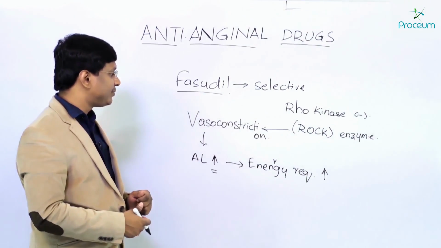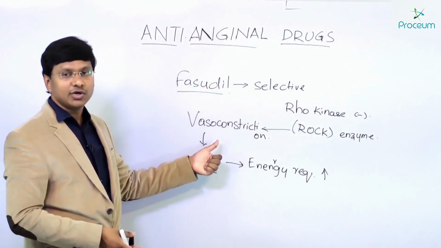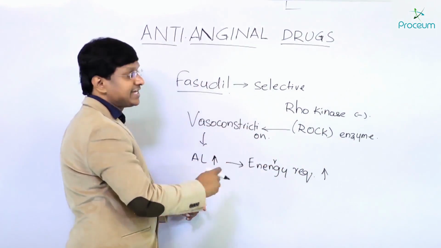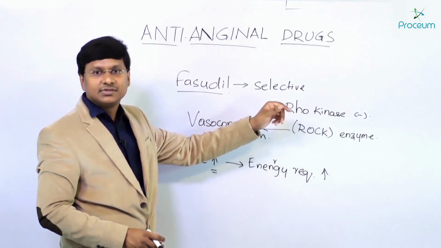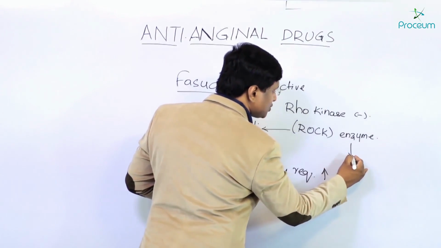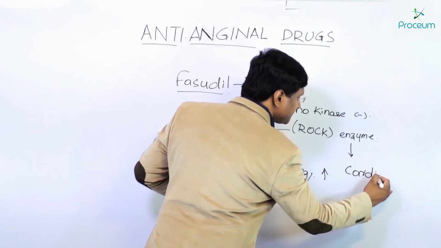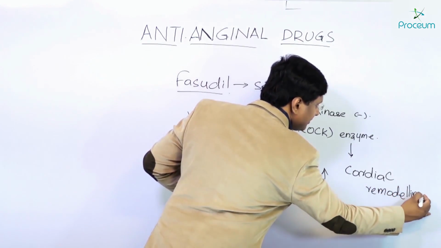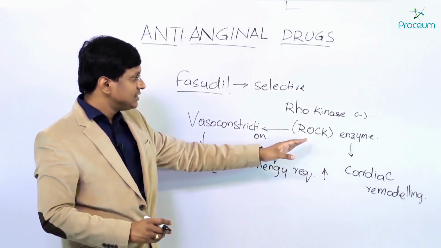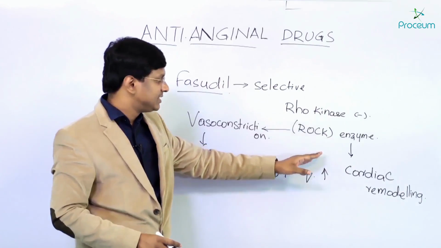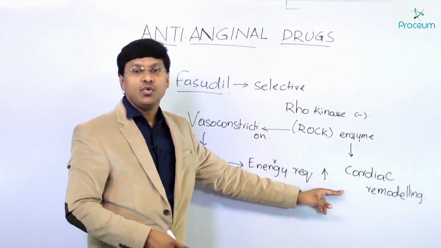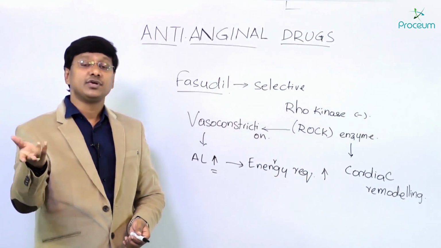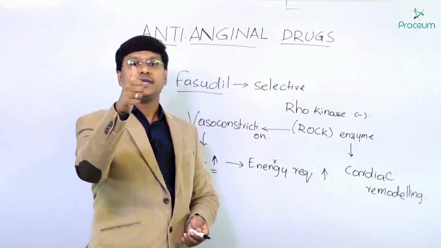The other important point is that the ROCK enzyme, that is Rho-kinase, will not only cause vasoconstriction, it will also cause cardiac remodeling. The entire myocardium becomes hypertrophied, and thereby the requirement of blood supply by the myocardium increases.